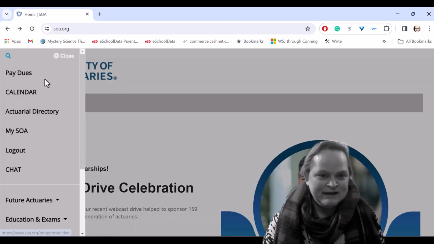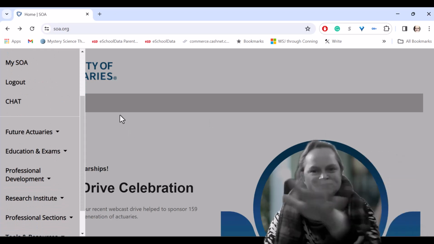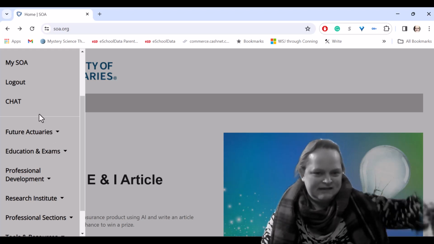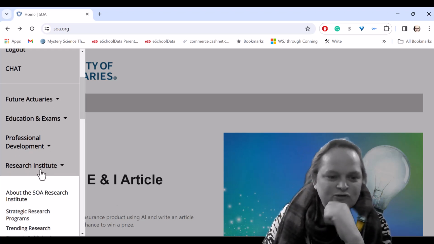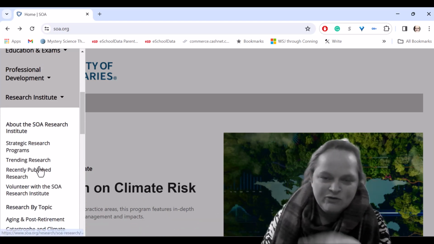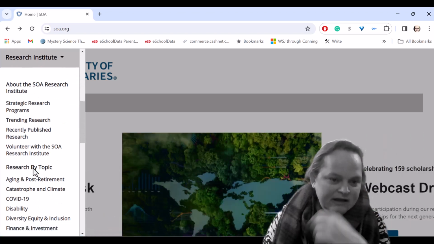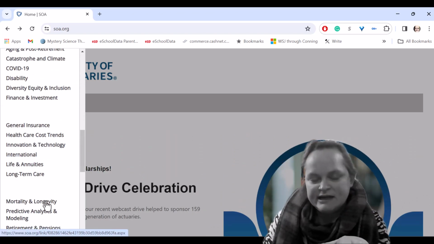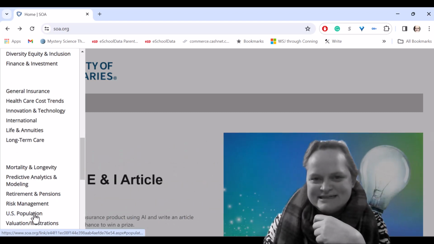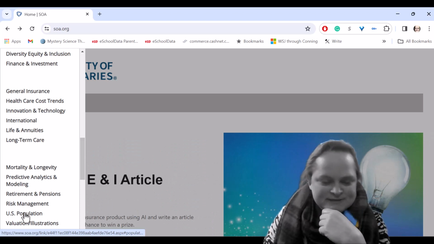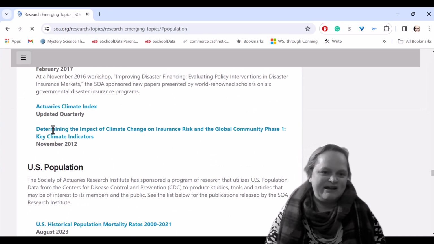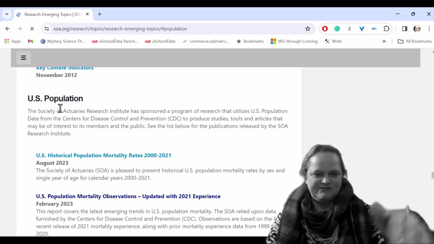So let's go. I'm just opening, and under different kinds of front pages that it will show you, it might be across the top, it might be in this menu that opens to the side. We're going to the Research Institute, and this may not be obvious to you as what you're looking for, because this is mortality. You may be thinking, oh, I'm going to go into mortality and longevity, and you can get to it this way. But the easiest way to get to it is U.S. population, because this is for the entire U.S. population. Oh, I'm sorry, I keep ending up here. Okay, right, okay, U.S. population.